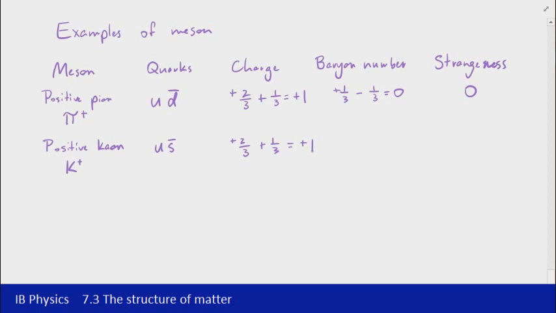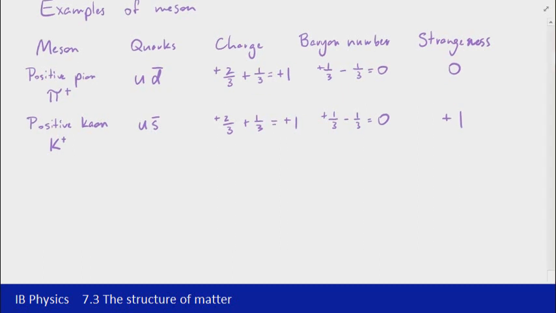So keep in mind again, the strange quark would have a charge of negative 1/3, so the strange antiquark has a charge of plus 1/3. Again, baryon numbers, we've got 1/3 for the up quark and minus 1/3 for the strange antiquark to give us a baryon number of 0. Note now though that we've got a strange antiquark, and because it's a strange antiquark, it has a strangeness of plus 1.